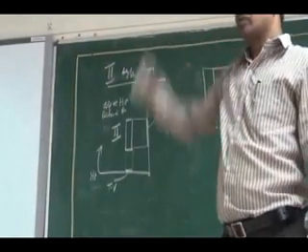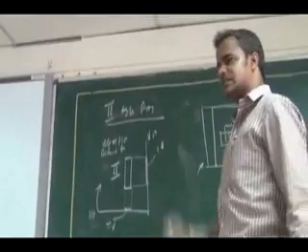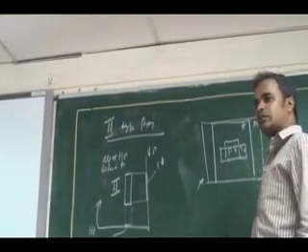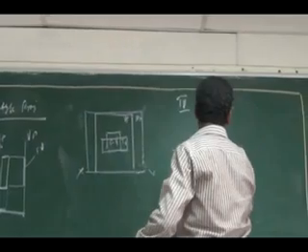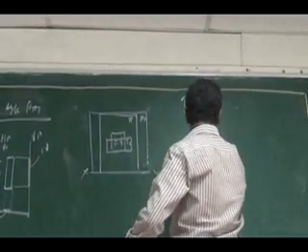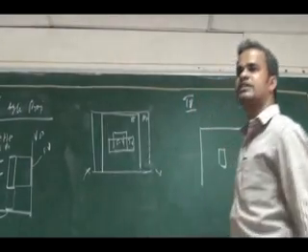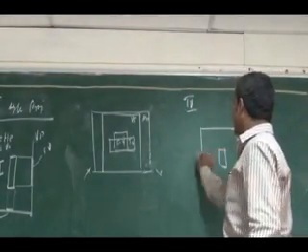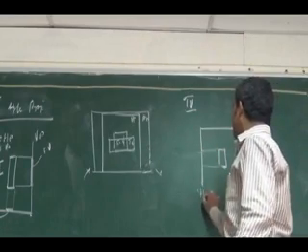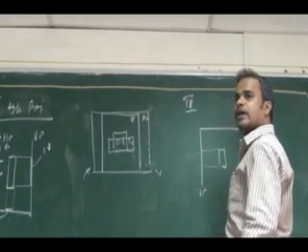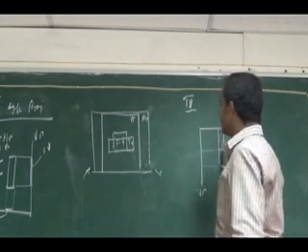You make a note. Similarly, the fourth angle projection, I can say. This is my fourth quadrant. The object is here. Listen, all of you. I am performing the front view on the vertical plane and the top view on the horizontal plane.